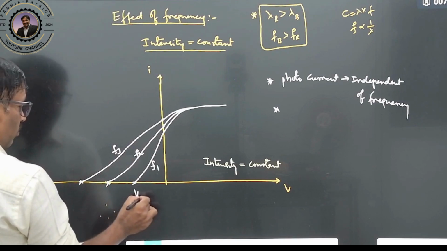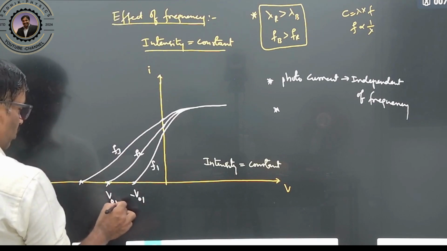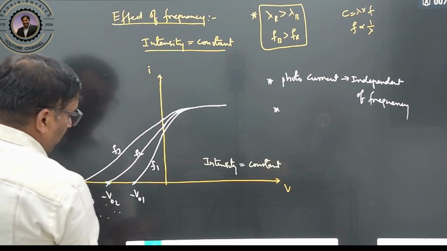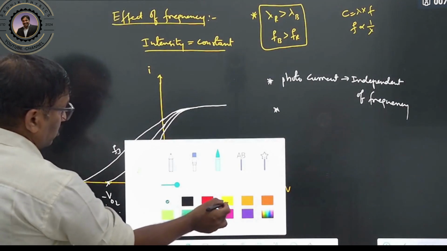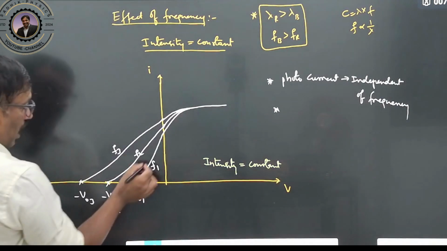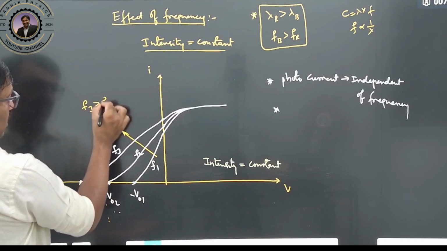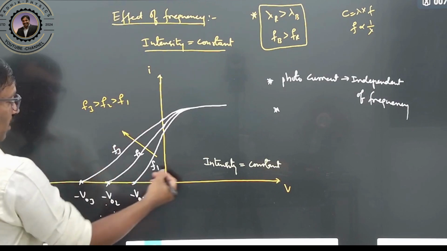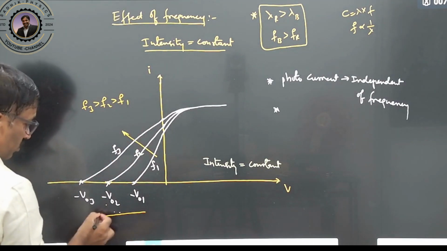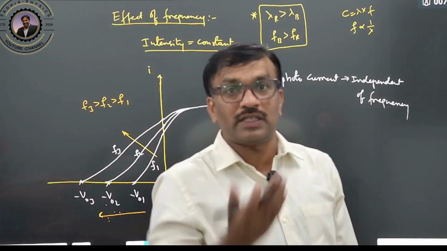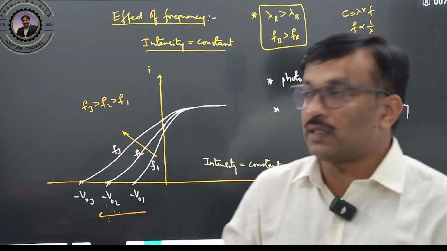So this is V01 negative, V02 negative, V03 negative. What you can understand from this graph is that as the frequency is increased, that is F3 is greater than F2 is greater than F1, the stopping potential is increasing.